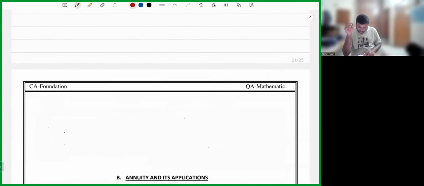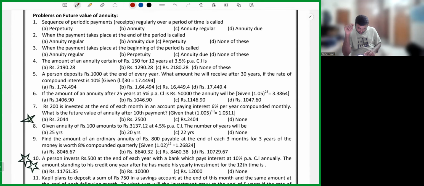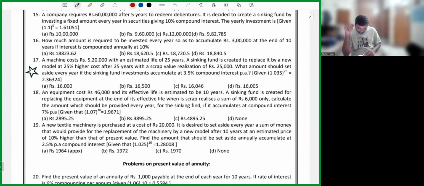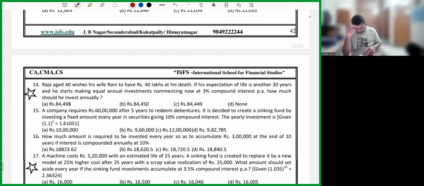Now, these notes are there, which you'll find in the description of the same video. Let's go ahead and download it. So, annuity and its applications, we are having somewhere around 19 sums on the basis of ordinary annuity and annuity due with respect to future value. So, let's go ahead and complete these 19 sums so that our discussion regarding future value will be completed. And in the next session, we can discuss regarding present value.